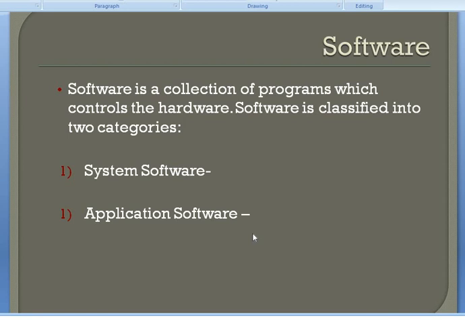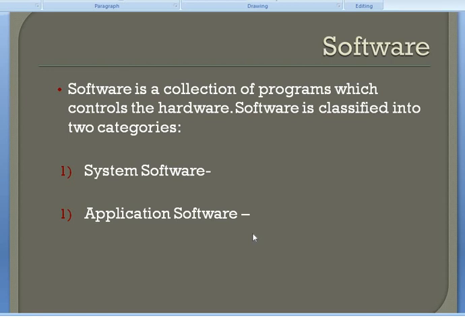First, system software. It performs the basic functions that are necessary to operate a computer system. It controls the various resources of a computer system. The operating system, that is called OS, is an example of system software. There are many operating systems, like Windows 7, Windows 8, Windows 10. These are all examples of operating systems.